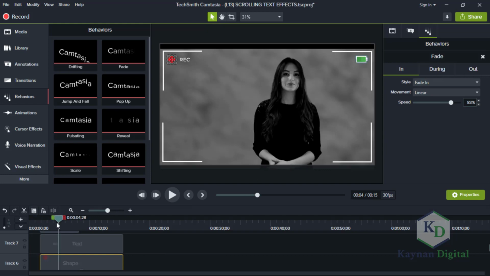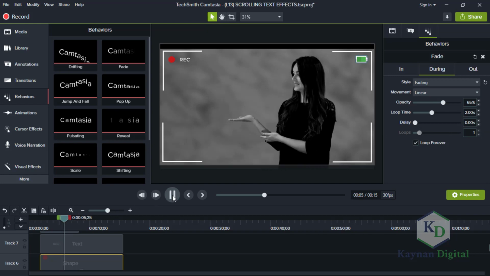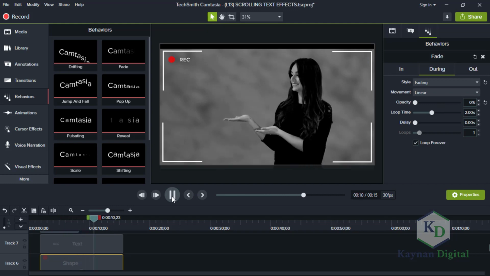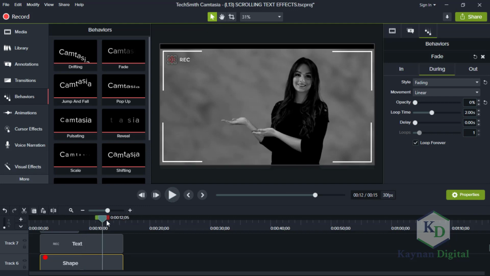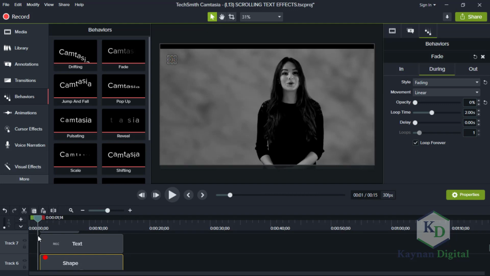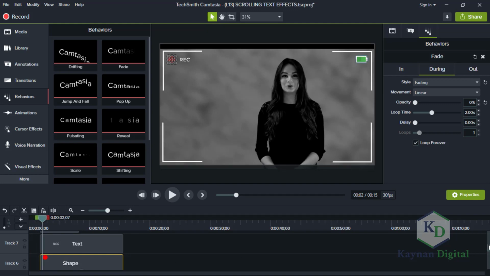Then during, we want it to also fade. Okay, so when it's fading, I just reduce the opacity, so it fades out completely, fades in, fades out, fades in, fades out. So you can see the effects, the record effects. Remember how those cameras used to look like. So now we're going to add the same thing to